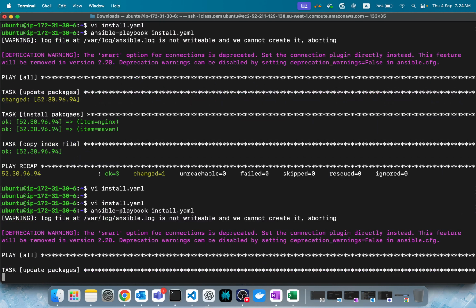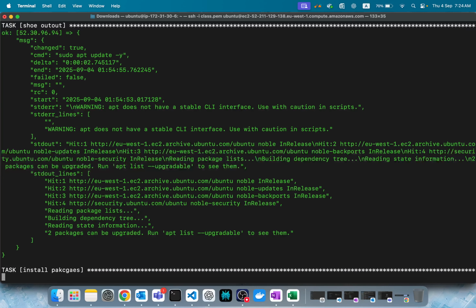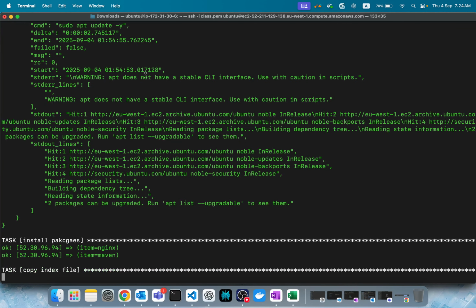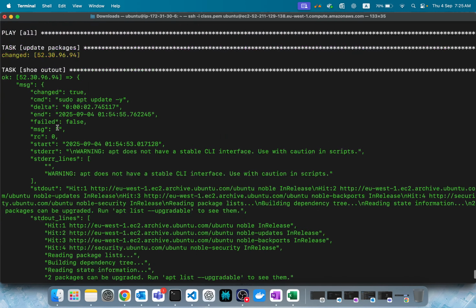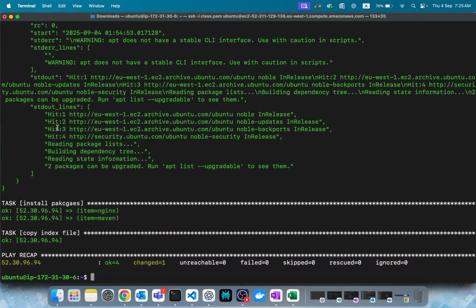Update packages, obviously it will show changed. But see the output. Show output, of course, it showed the output like this. If you want to see the output, you can add it.